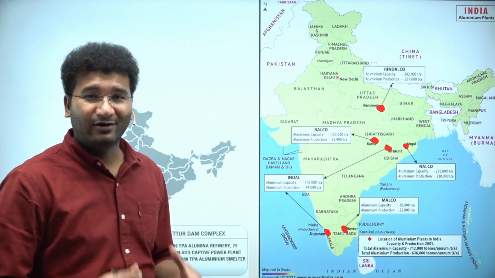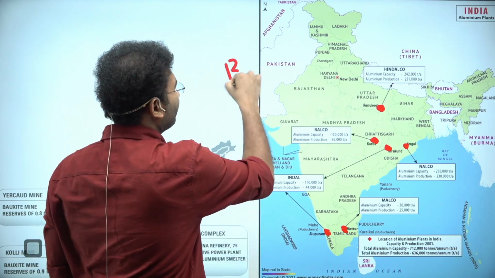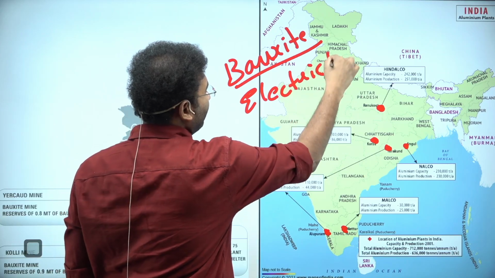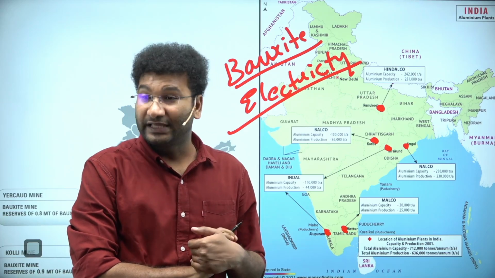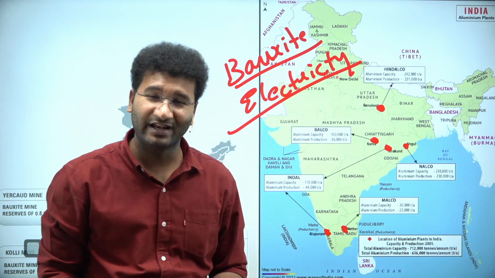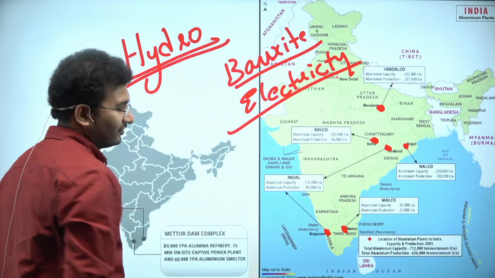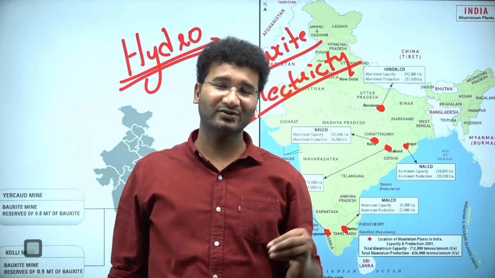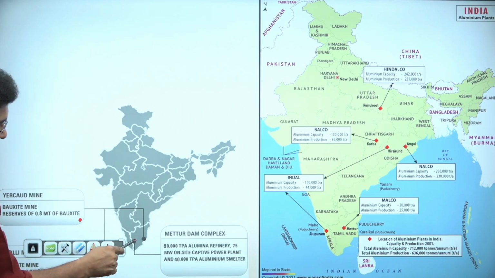Now, there is a logical understanding for the setting up of these industries. I told you two raw materials. One is bauxite, right? Second one is electricity, and it needs heavy electricity. 18,600 kilowatts of electricity is required. So this electricity can be transported without any losses wherever you have hydro power projects, wherever you have dams and wherever you have bauxite ore available nearby. That is where you are going to set up your aluminium industry.